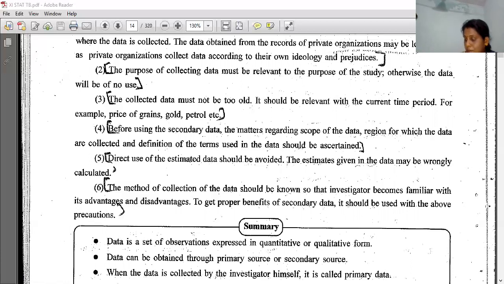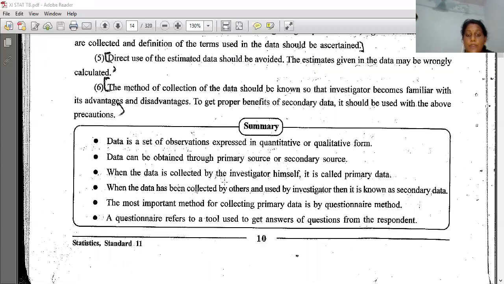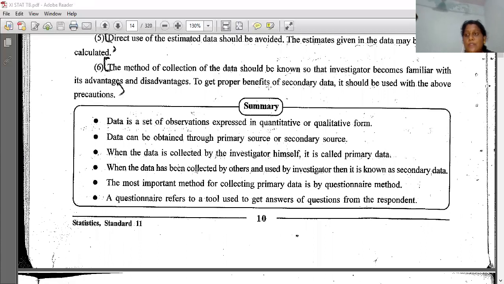Right? Now, see, in statistics, you have to read this summary also. Right? I am asking questions from the summary portion also. Because this is a theory chapter, so if you are reading, then it's okay. Everything is given briefly only.